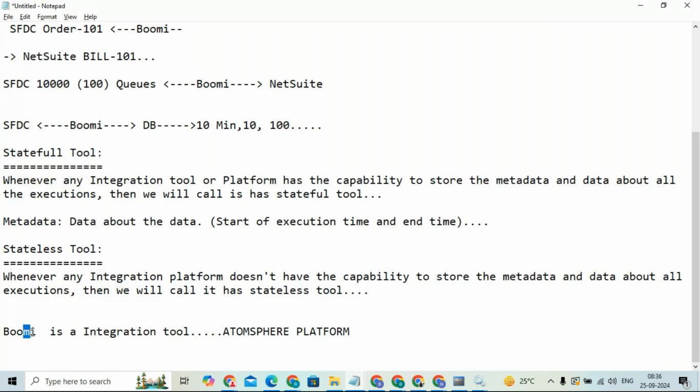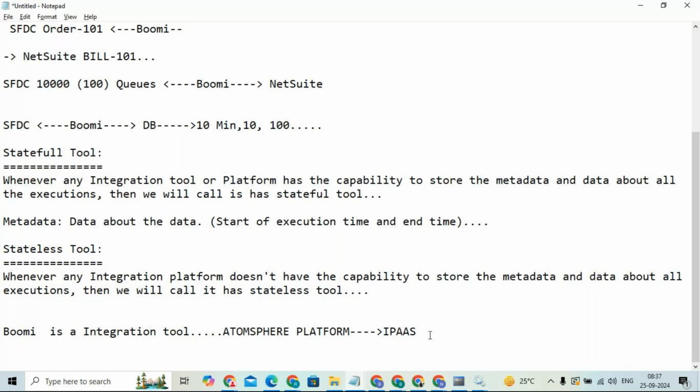The service provider is iPaaS. Under this iPaaS, the platform name is Atomsphere, and under that we have the Boomi tool, right?